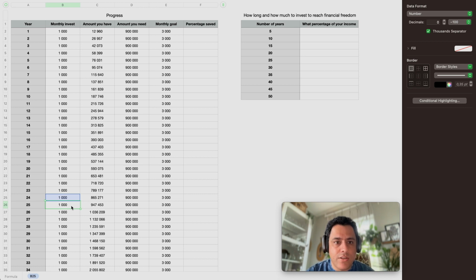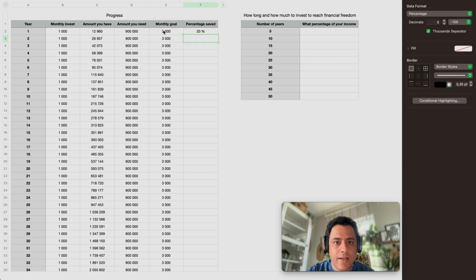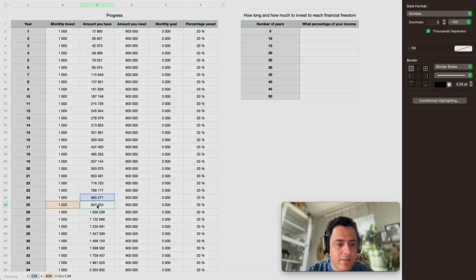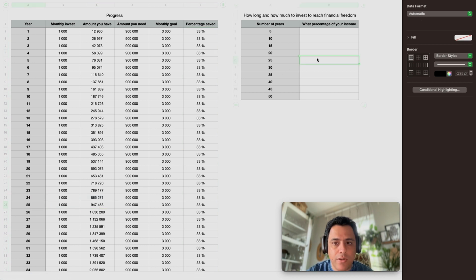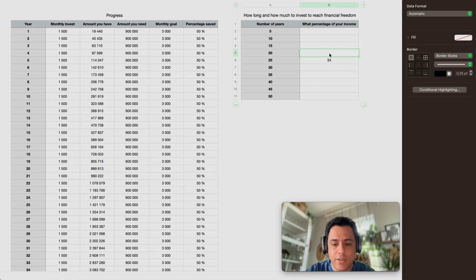But what percentage of your income is that amount? So let's try to calculate that too. 1,000 divided by your income, and that's 30%. Let's expand this one too, and we reach one of the things that we wanted to calculate. So after 25 years you need to each month save 30% of your after taxes income. Let's increase this a little bit to be able to retire in 20 years. So if we invest $1,500 per month, we can reach our financial goal after 20 years. That's going to be 15%. So we are going to add 15% here too.